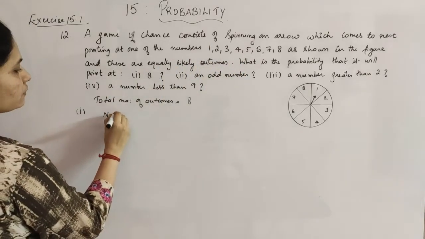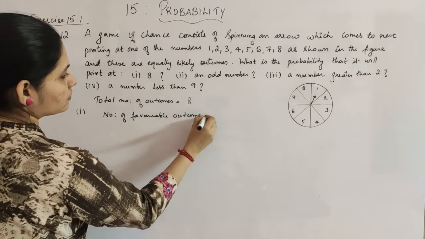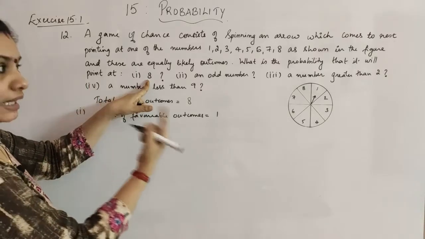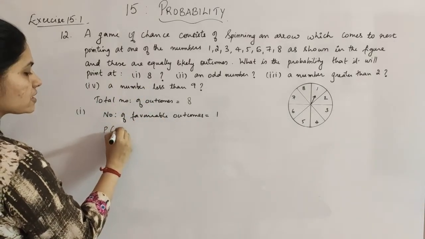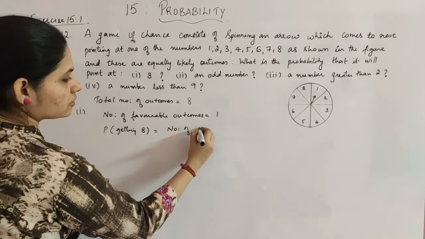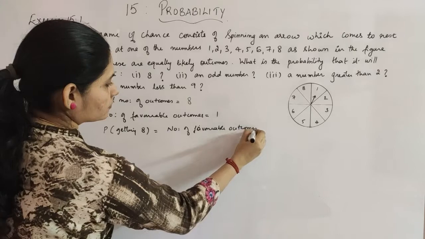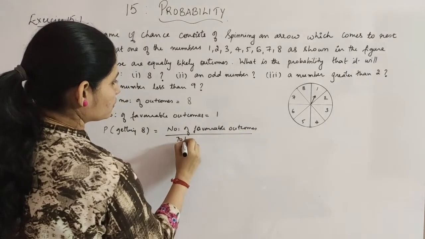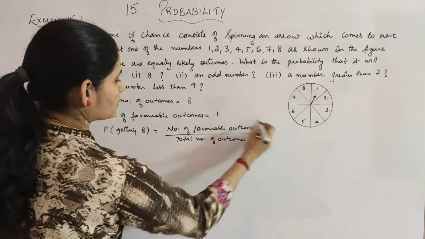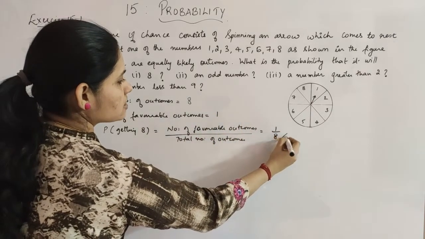So you can say the number of favorable outcomes is 1, because the question is you have to get the number 8. And what is the probability of getting 8? It is the number of favorable outcomes divided by the total number of outcomes. The favorable outcomes is 1 and the total number is 8. So it is 1 by 8.